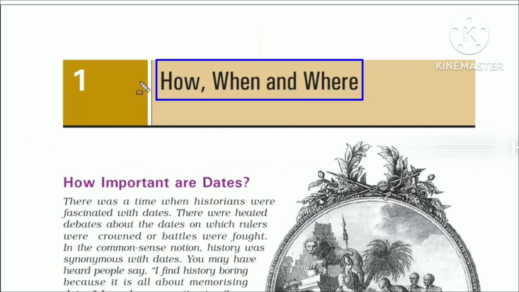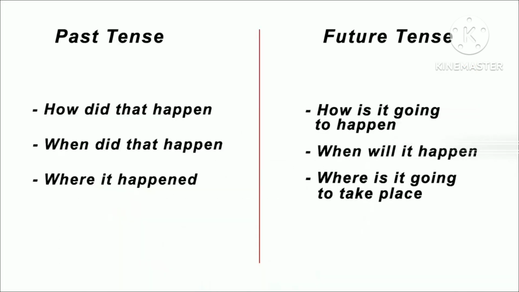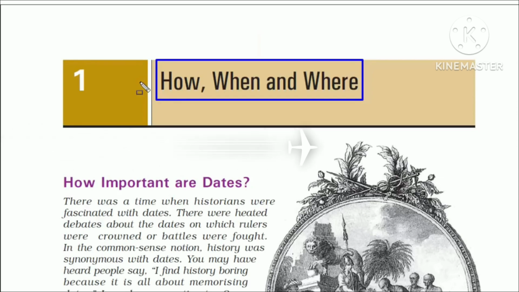Of course, from a grammar point of view, you can always use these three words for future events like how is it going to happen, when will it happen, and where is it going to take place. So all of these are future events. Since we are reading history here, we will stick to the past events.